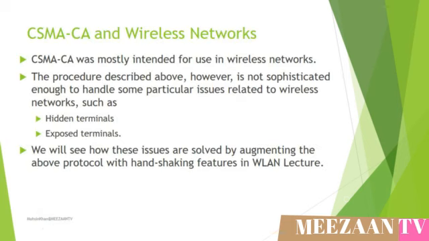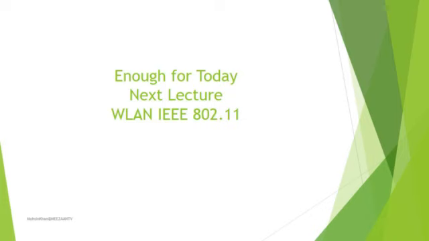CSMA-CA was mostly intended for use in wireless networks. The procedure described above, however, is not sophisticated enough to handle some particular issues related to wireless networks, such as the hidden node problem and exposed node problem. We will see how these issues are solved by augmenting the above protocol with a handshaking feature in the next lecture, named Wireless LAN. I think this is enough for today. In the next lecture, we will discuss the wireless LAN IEEE 802.11, its working, and the hidden and exposed node problems that arise in wireless LAN.